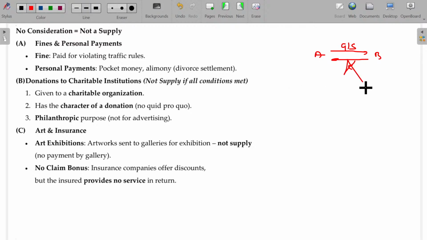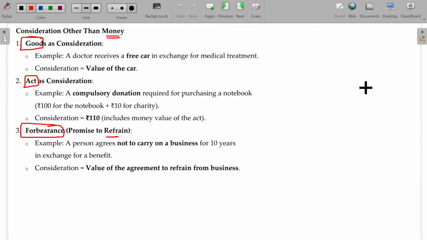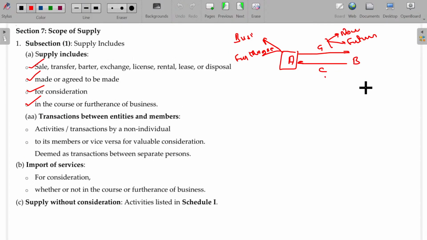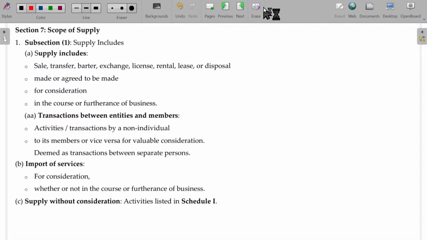If there is no consideration, it is automatically not a supply. So it is very clear that 4 conditions should be satisfied. What are the 4 conditions? Sale, now or later, for a consideration, and in the course or furtherance of business. All 4 conditions should be satisfied to call this a supply under GST. Is that clear?